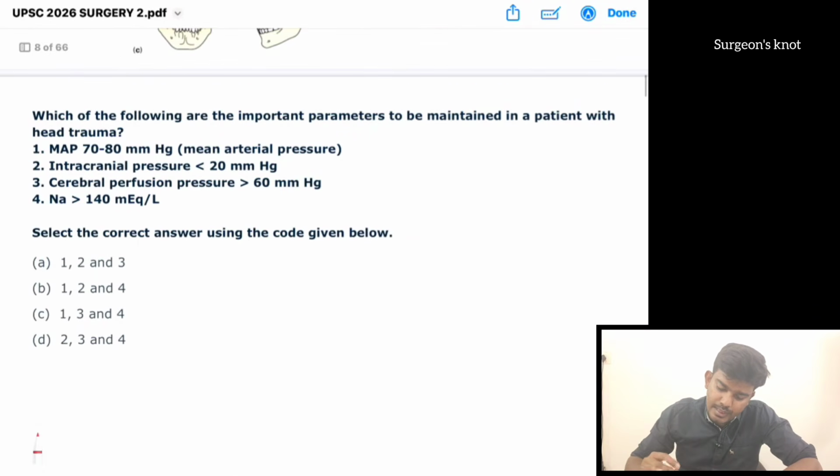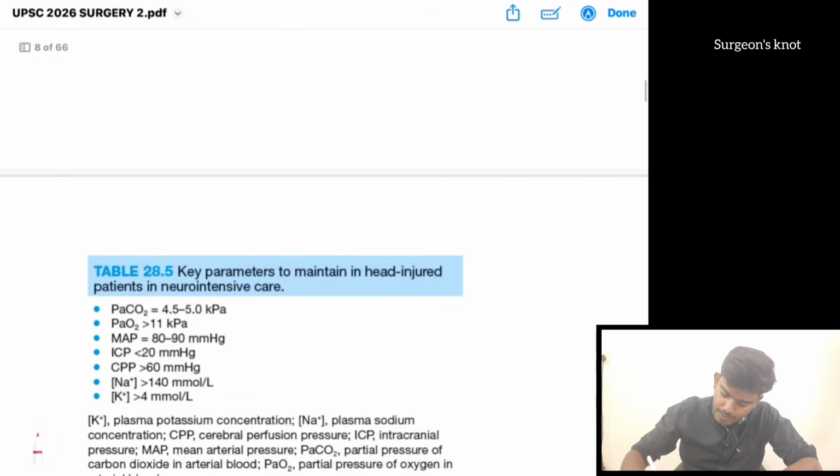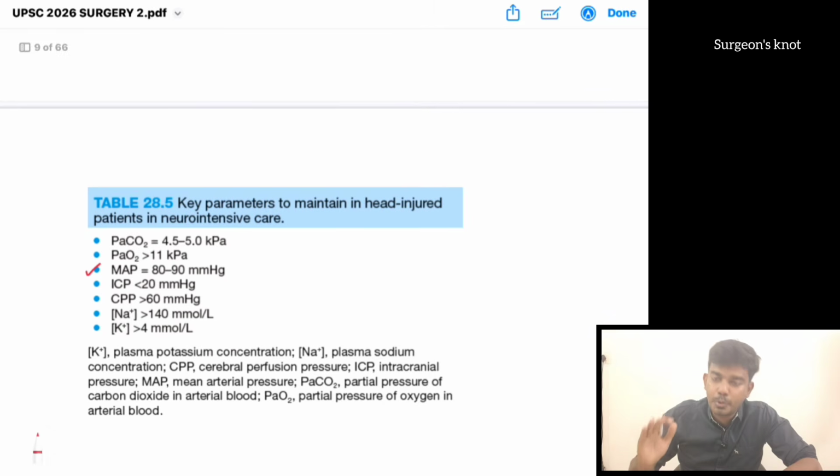Which of the following are the important parameters to be maintained in the patient with head trauma? Okay, these are direct questions from Bailey and Love. So here they asked what are the parameters that have to be maintained. Mean arterial pressure has to be maintained between 80 to 90 mmHg. Intracranial pressure has to be maintained less than 20. Cerebral perfusion pressure has to be maintained more than 60. Sodium has to be maintained more than 140.